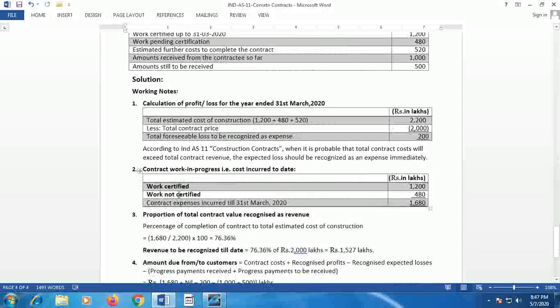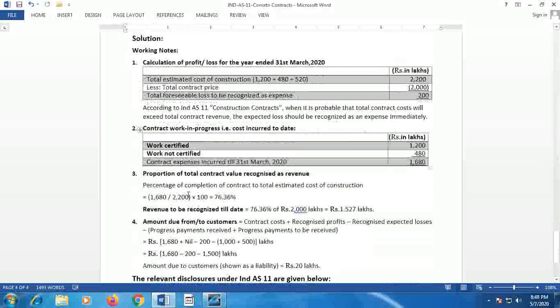what is the amount of work in progress that should be shown as an asset. Work certified, it is given, is 1,200 lakhs. Work not certified, that means certification pending, is 480, so the total work done is 1,680 lakhs. This should be taken as work in progress, that is, contract expense incurred till 31st March 2020: work certified plus work uncertified. Then the proportion of total contract value recognized as revenue.